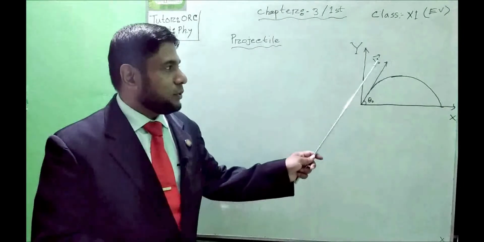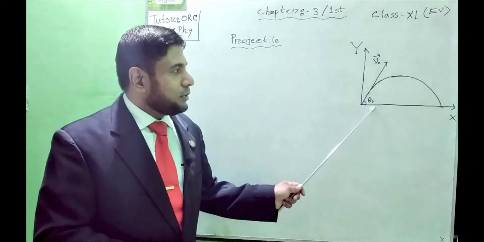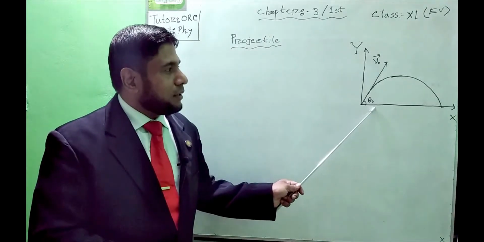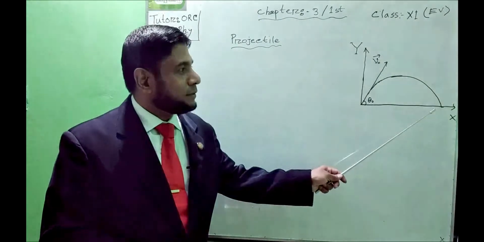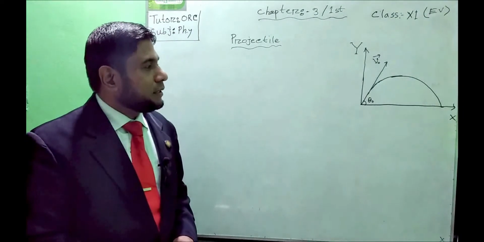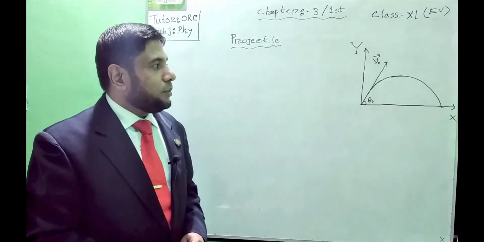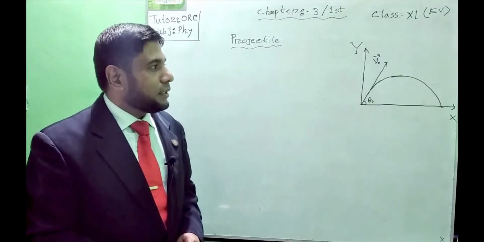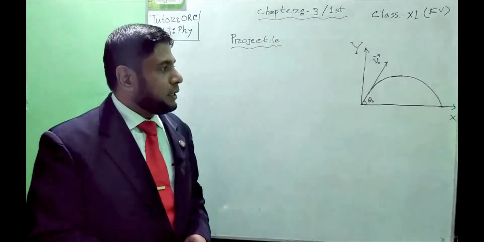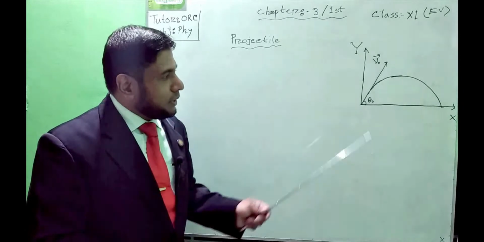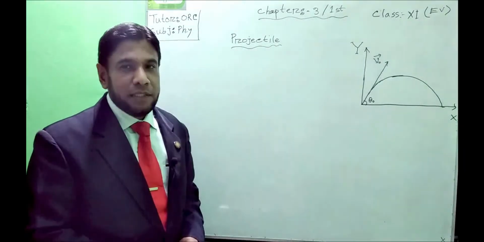And you know well, when we throw an object upward to the space with an angle with the ground, the motion path of that object will be in this way. This will create a curve. So now we'll discuss, when we throw a projectile, how the velocity and the displacement of the projectile will be. Before that, we'll discuss some other information about a projectile.